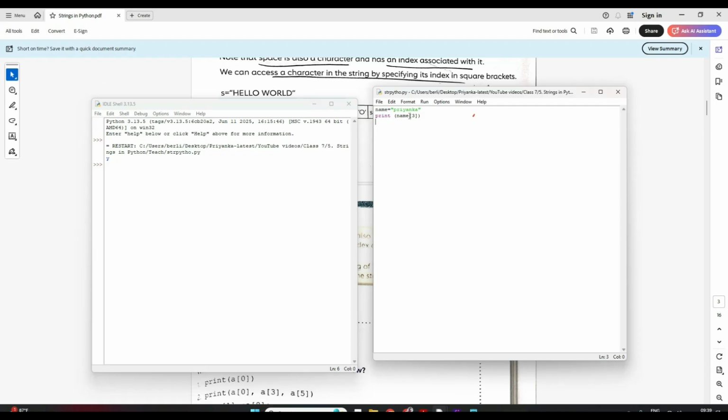Is it clear? Now suppose I want to print this K. What is the index? You have to count again 0, 1, 2, 3, 4, 5 and 6. This is my 6. So I'll give 6. So let me just save, run. See, it gave me K. Is it clear, right? Now if I want to print all the characters, I just have to give this print statement.